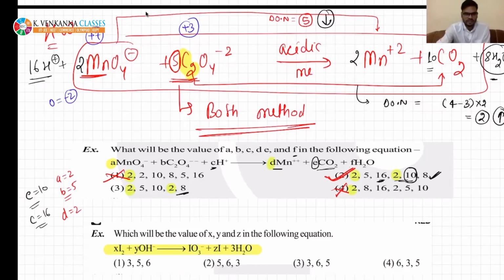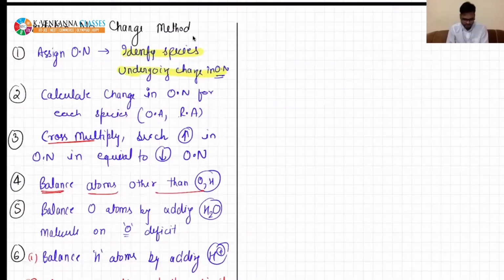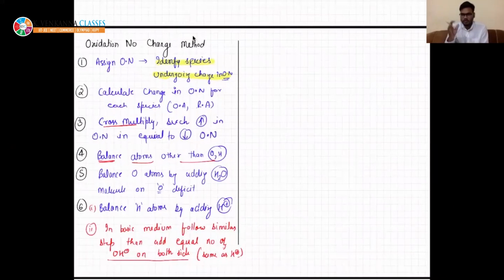Great. So we have understood one method, but in exams, this was the simple method. You can see you do not need to use much space. It requires less space. But there is the ion electron method.